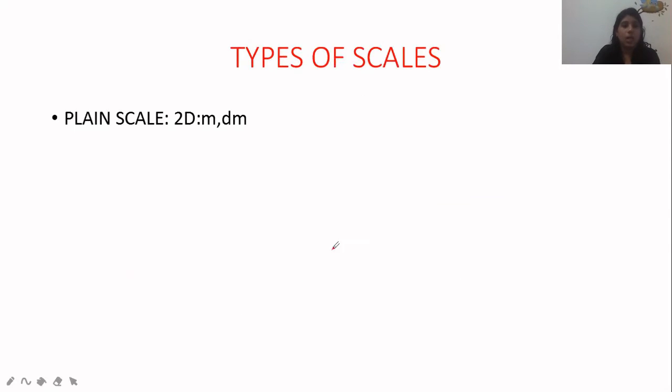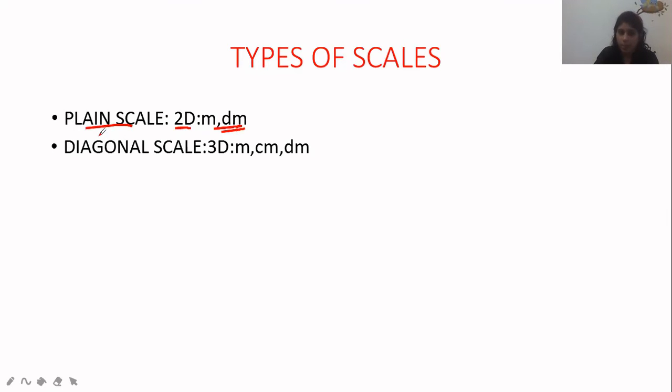Types of scale. So different types of scales are there. First one is the plane scale, which is a 2-dimensional scale, and in that scale only meter and decimeter are represented. Second is a diagonal scale. Every time this type of question will come to you, which is a 2-dimensional scale representing meter and decimeter only. So you can understand the plane scale.